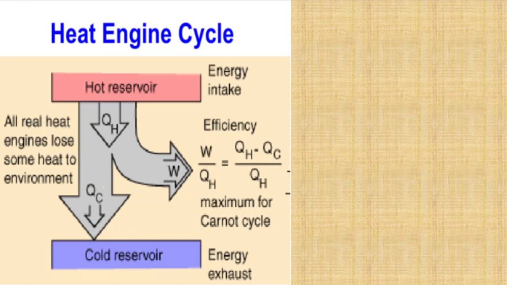Then efficiency of a Carnot is defined as the ratio of the amount of work done by the system, or work done by the working substance, to the amount of heat absorbed by the working substance from the hot source, that is W by QH. This is an expression for efficiency of a Carnot cycle or a Carnot engine. So W is equal to QH minus QC, that is the difference of heat energy of the hot reservoir and the heat energy given to the cold reservoir, QH minus QC.